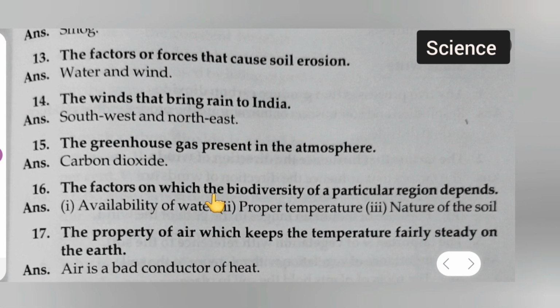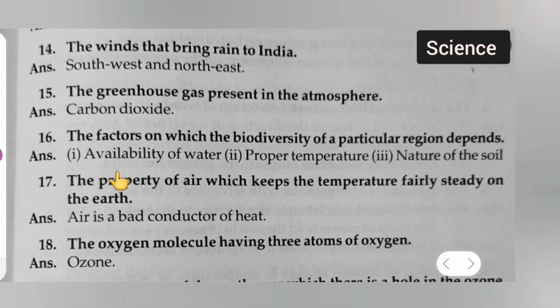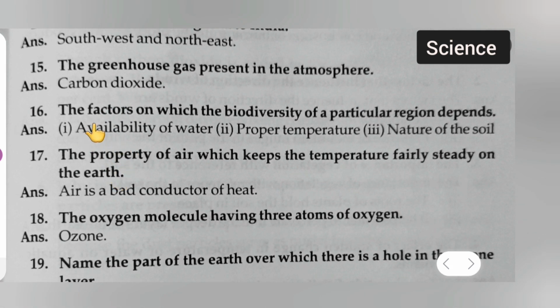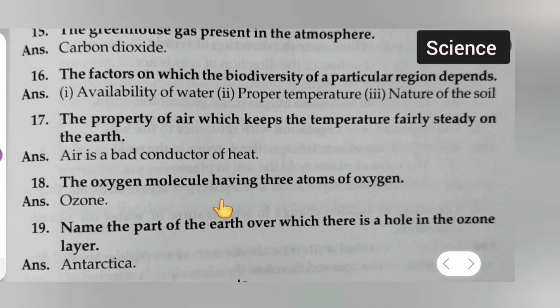Okay, next is what? The greenhouse gas present in the atmosphere. Answer is carbon dioxide. Next is what? The factors on which the biodiversity of a particular region depends. Answer is availability of water, proper temperature, nature of the soil. Okay. Question number 17 is the property of air which keeps the temperature fairly steady on the earth. Answer is air is a bad conductor of heat.